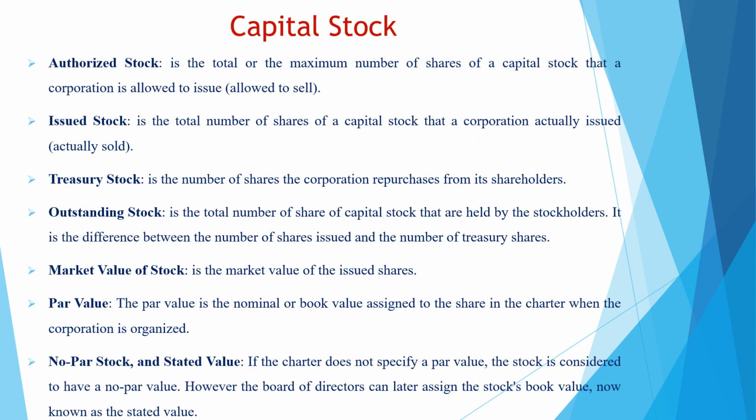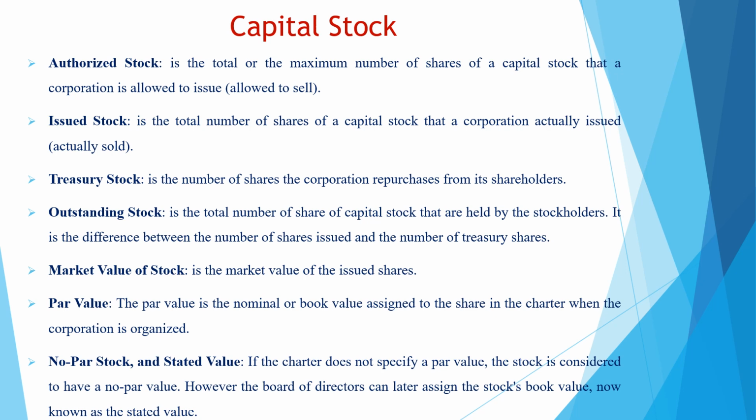When the corporations issue the stocks, they should take into consideration the following. Authorized stocks is the maximum number of stocks that the company can issue or sell in the market. So it is the maximum number of shares.